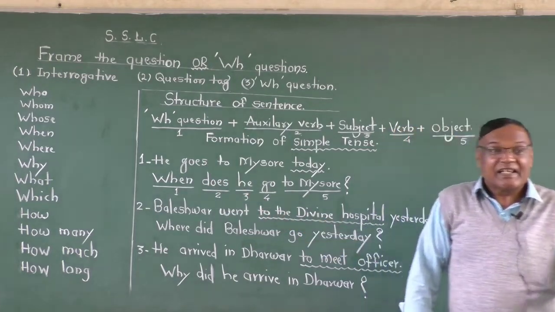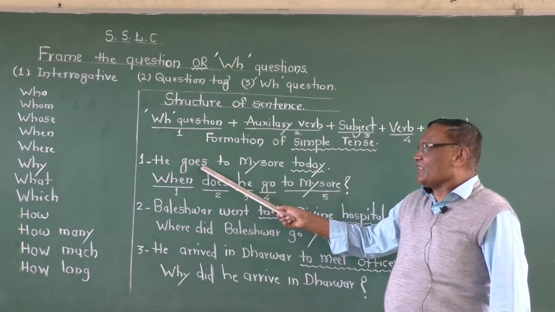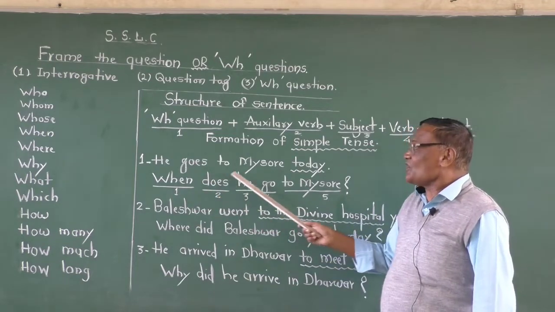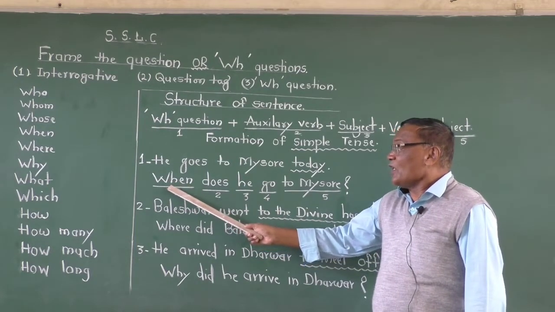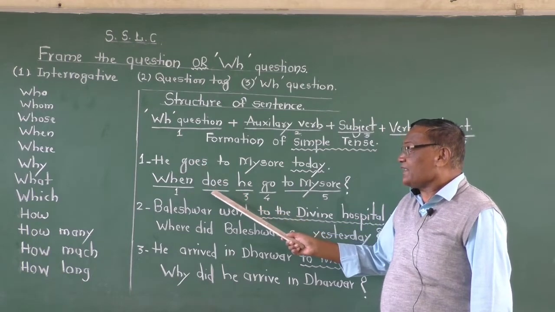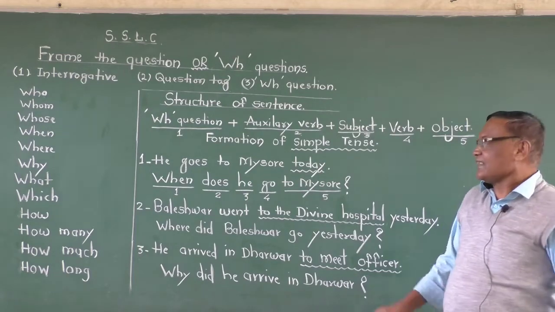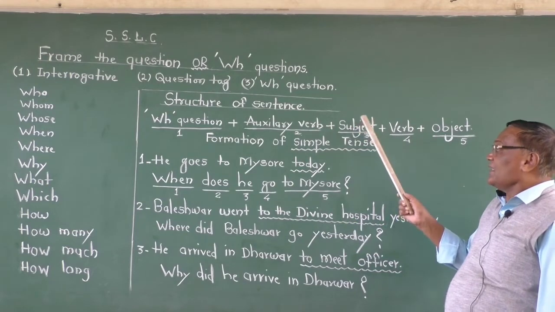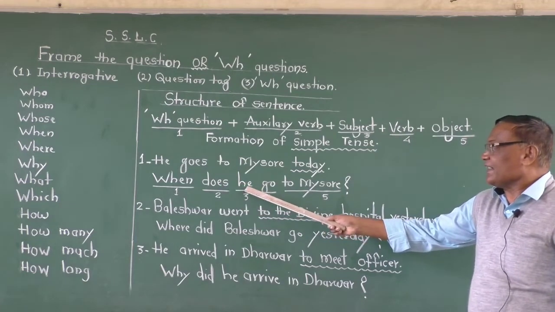"Goes." If it is the third person, verb adds "s" or "es," and that is the formation of the simple present tense. He goes to Mysore today. Instead of "today" you are using here what? "When." But here there is "s," so what is the formation of the question? "Does." You bring a helping verb or auxiliary verb, "does." When you use "does," then the third one, what is it? Subject. Now what is the subject here? "He." Then you bring "he."